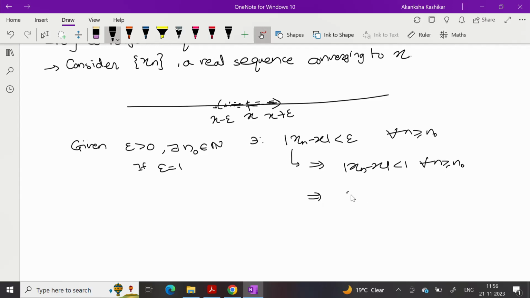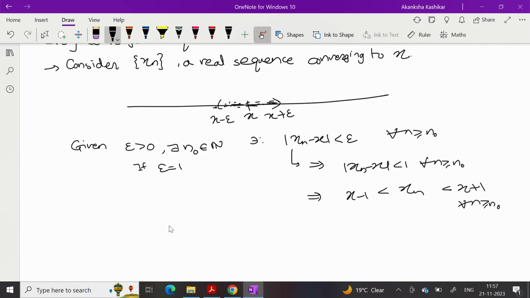This would imply x minus 1 is less than xn is less than x plus 1, and this is true for every n greater than or equal to n naught.